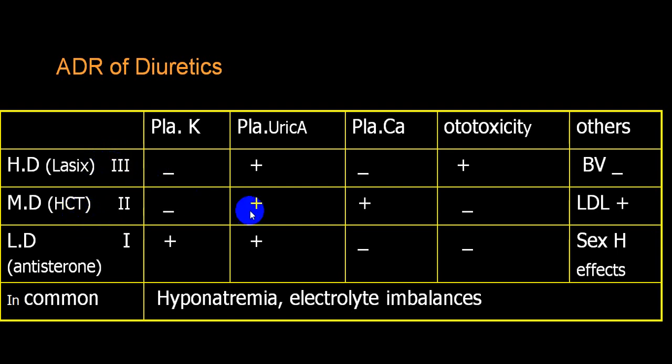Hydrochlorothiazide will produce hyperuricemia, hyperglycemia, hyperlipidemia, and electrolyte imbalance will be common in all, mainly hyponatremia and potassium imbalance. Aldosterone antagonists will produce potassium retention, etc. All this should be kept in your mind.